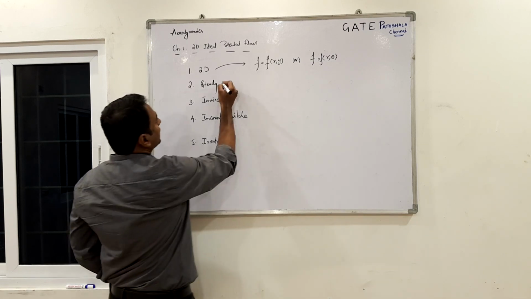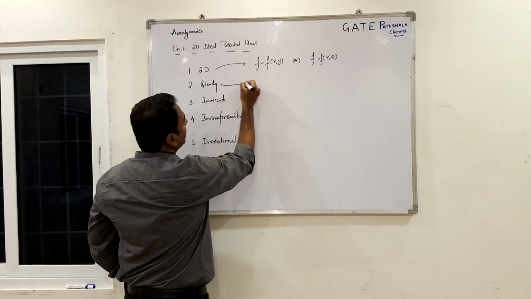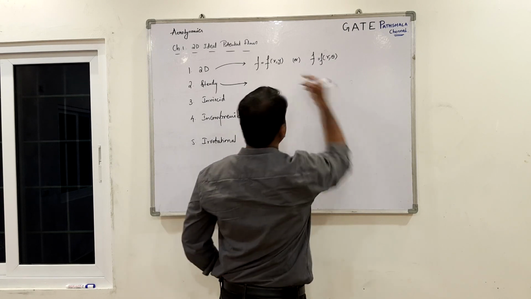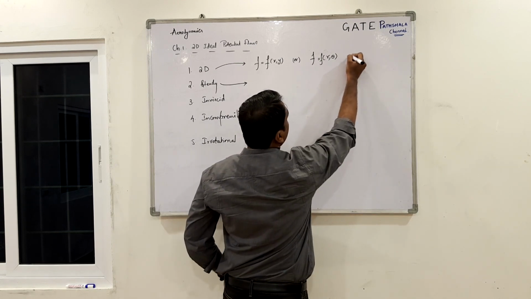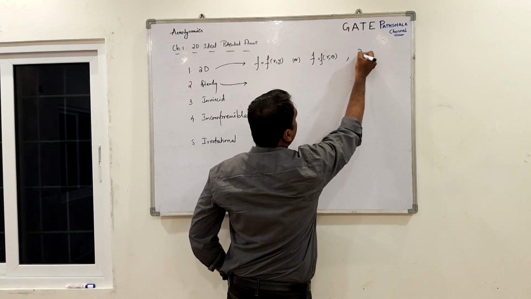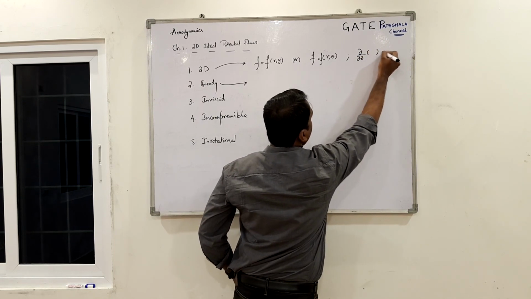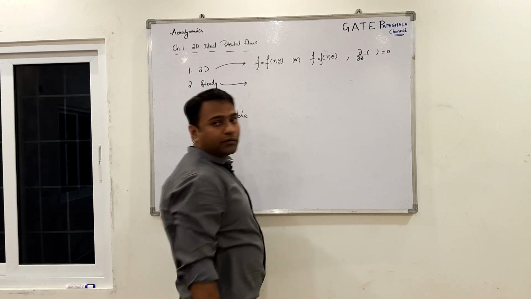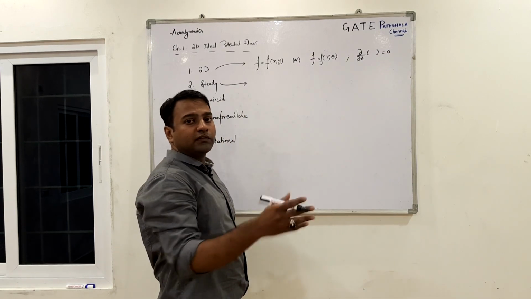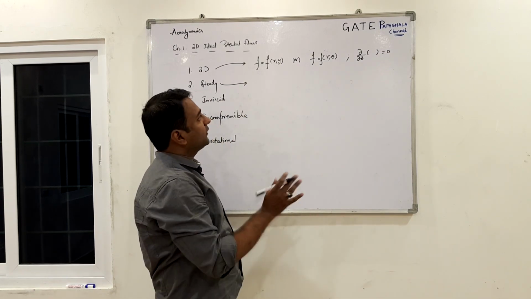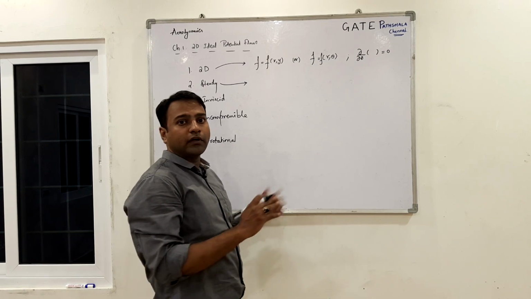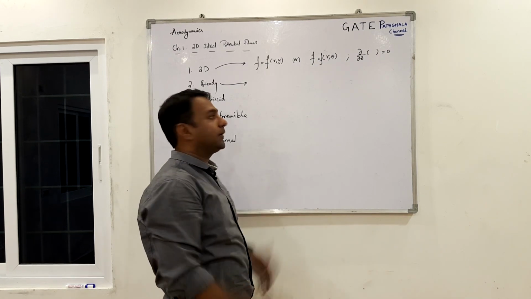One more thing about 2D flows is that any partial derivative with respect to the third coordinate of any quantity should be 0, meaning there is no change in the z direction. Since we consider 2D, all two-dimensional flows will consider unit depth.